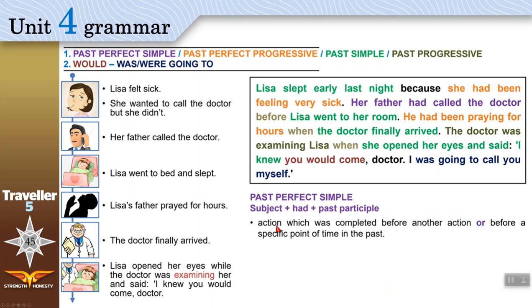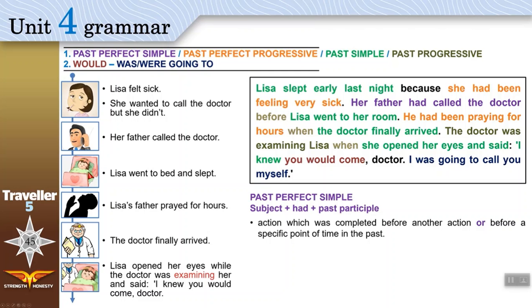How many actions? We have two actions. One, her father had called the doctor. The second action, Lisa went to her room. Which one happened first? The father called the doctor. This one happened first. Okay?